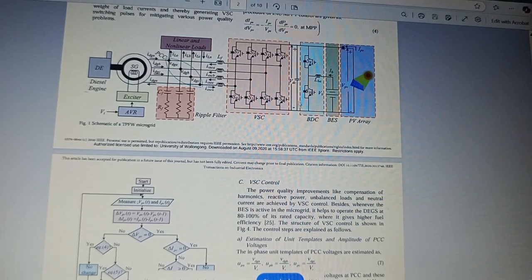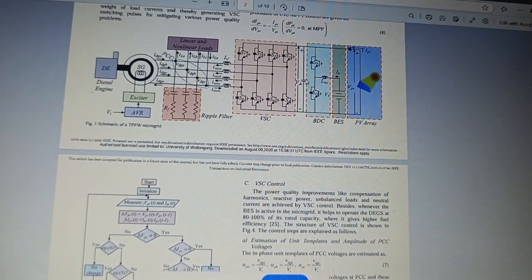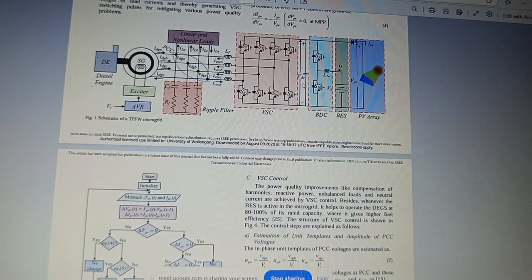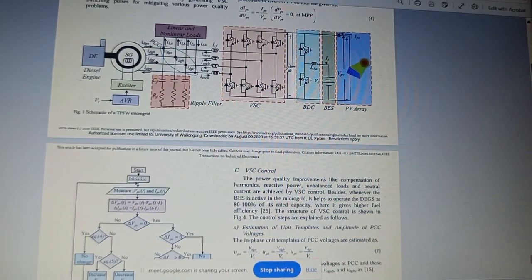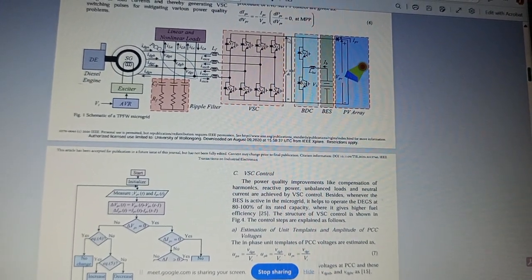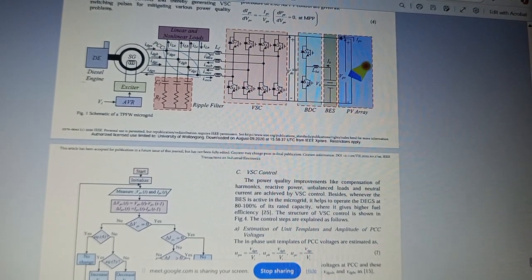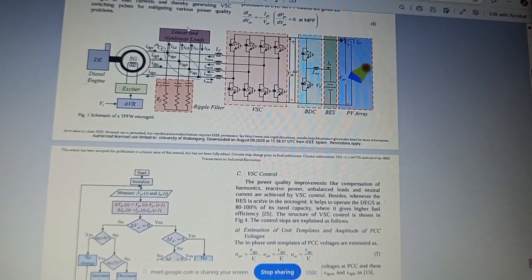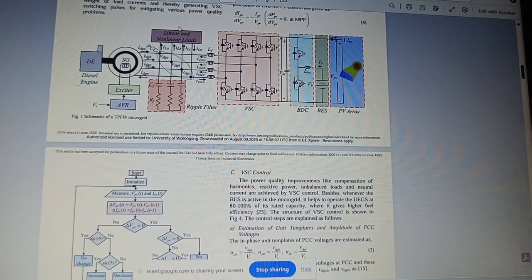What the BDC does is make the variable DC supply into fixed DC, so at the BDC we are getting a constant DC power supply. Once we are getting that constant DC, with the help of the voltage source converter we convert the DC voltage into 3-phase AC, which is given to the load requirements. That is the total function of your project.